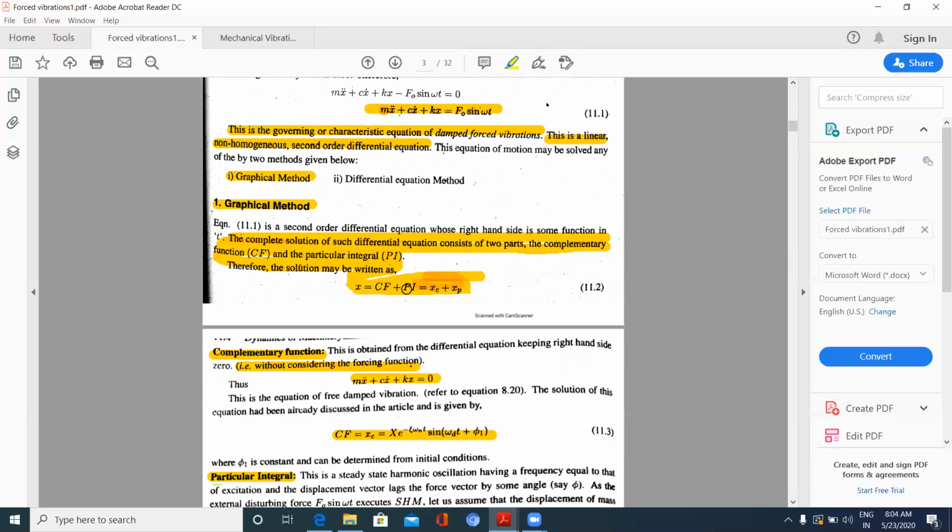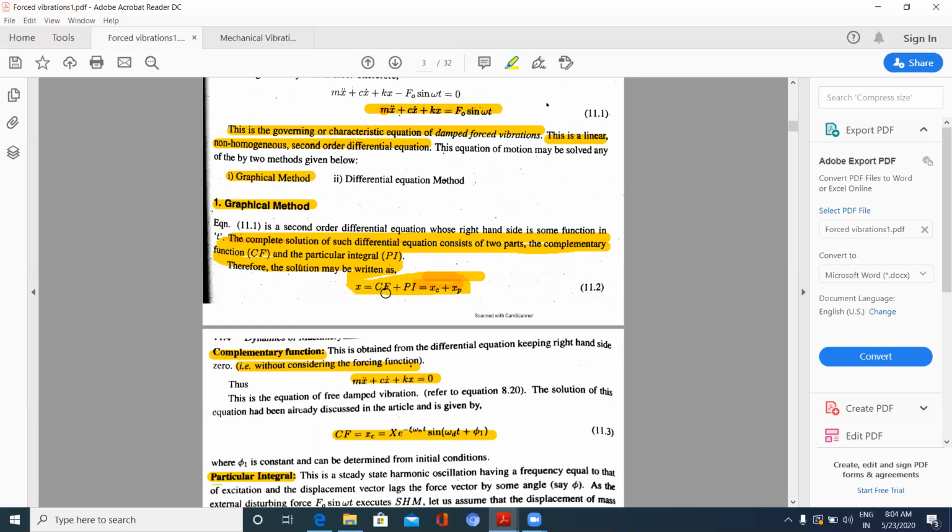This applied force on the kick rod diminishes with some time, so it is a complementary function. It is only for one time.